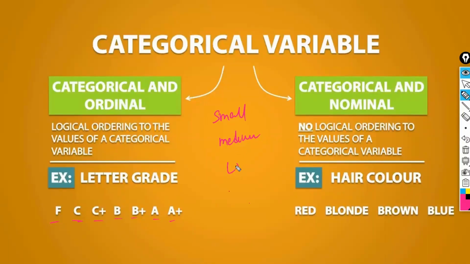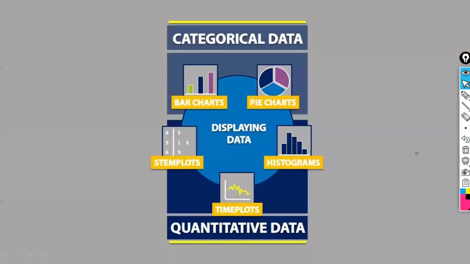When compared to medium, large is more size. Right? Simple. That is ordinal data. Is that clear? Ordinal and nominal. Categorical data is also called qualitative data.